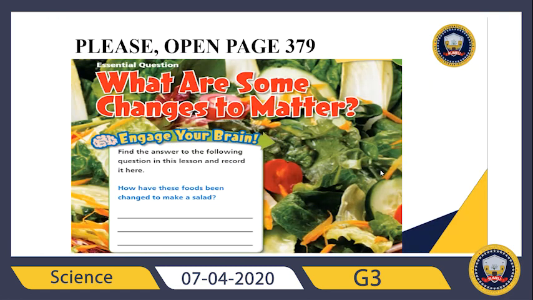Okay, right now, by considering the information about the cowboys, let's answer this question. It's asking how these foods have been changed to make a salad. What can we do to a salad? For example, I can cut a tomato, I can cut the lettuce, right? So, let's answer this. The foods have been torn, sliced, and shredded to make a salad. These are all physical changes.